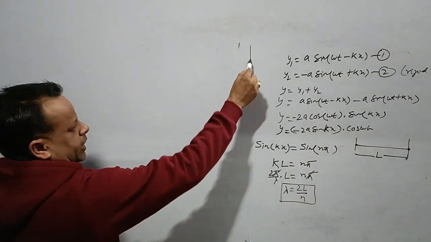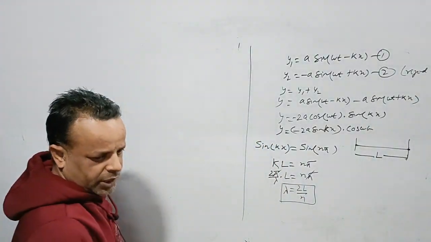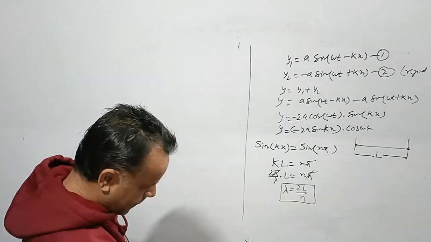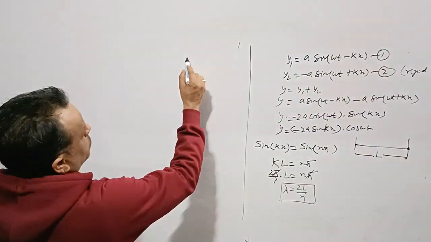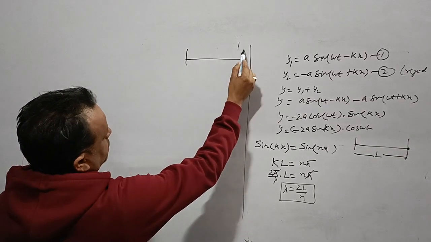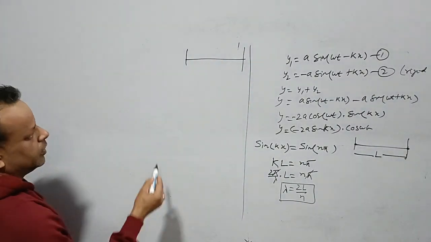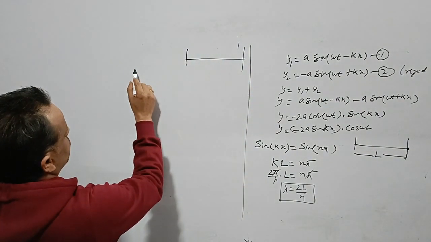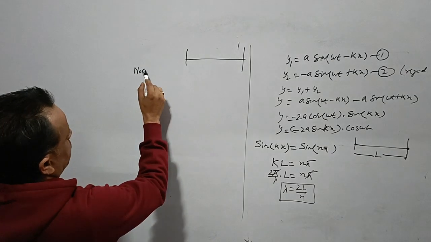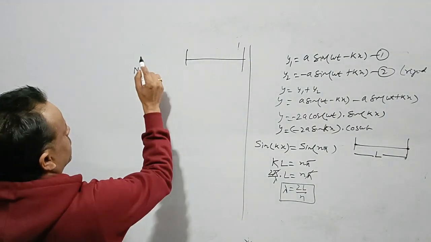See, in the case of a stationary wave in a stretched string, we will get normal standing waves. This is the case of a stretched string.